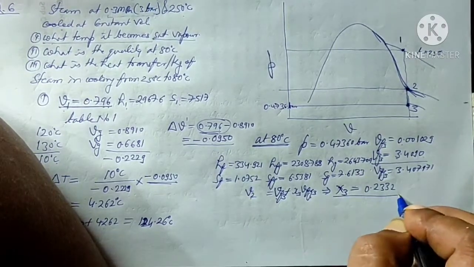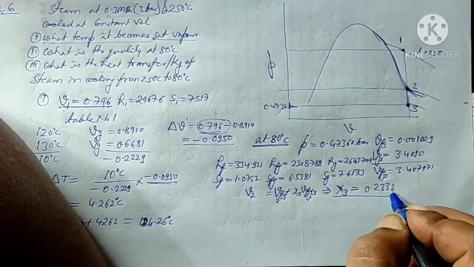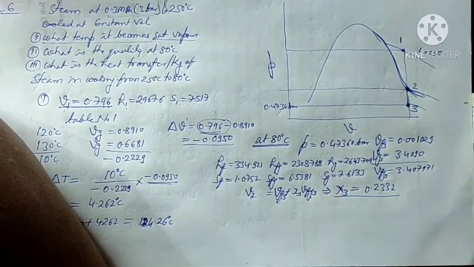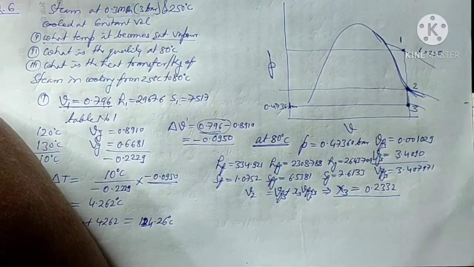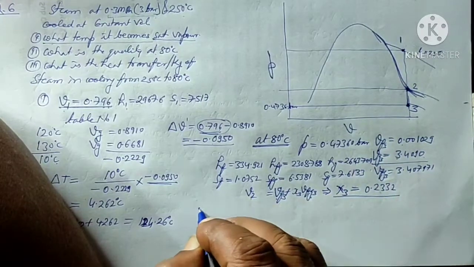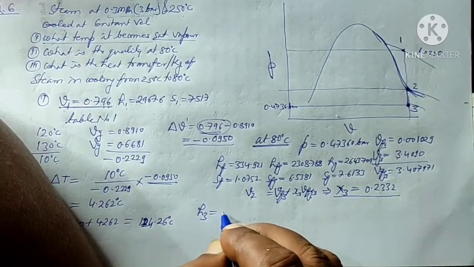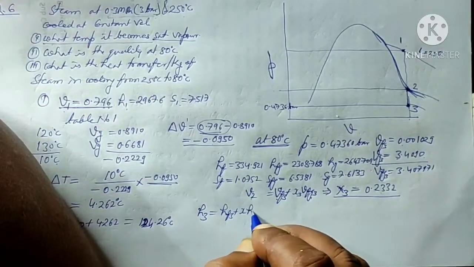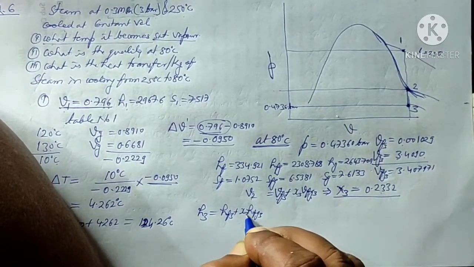So the dryness fraction is 0.2332. Now to find the enthalpy at point 3, H3 will be equal to Hf3 plus X3 Hfg3.